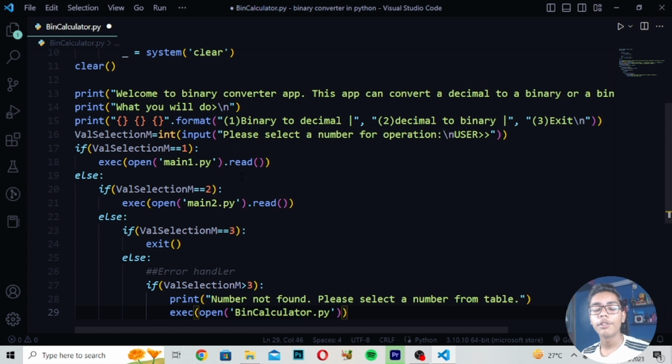Now we'll be working with our binary converter app. This is not really a big project which we are building. This is a small project in Python which we are building, so it will not take much time to build. So here we have written this.